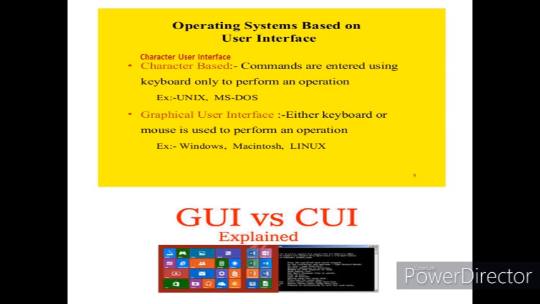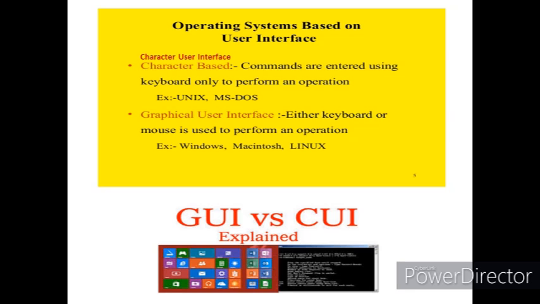Next is graphical user interface. This interface is based on graphical images like pictures and icons. Mouse and keyboard are the main sources of input in GUI, and the examples of GUI are Windows, Linux and Macintosh. Now this picture explains the GUI and the CUI.